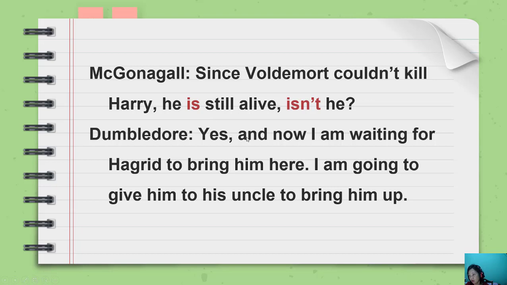Oh yes, and now I'm waiting for Hagrid to bring him here. I'm going to give him to his uncle to bring him up. This is present with to be, so we have this to be. It is easier if in the sentence there's already an auxiliary. You just use the auxiliary.